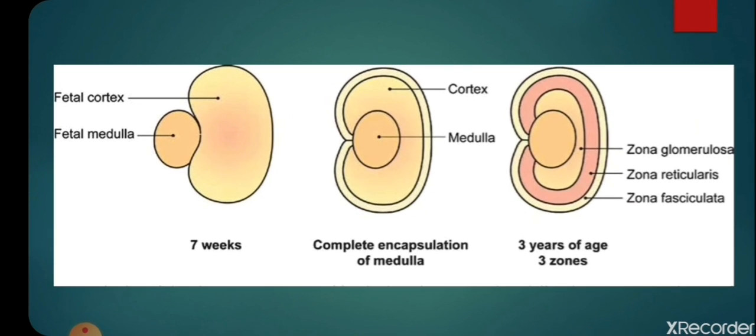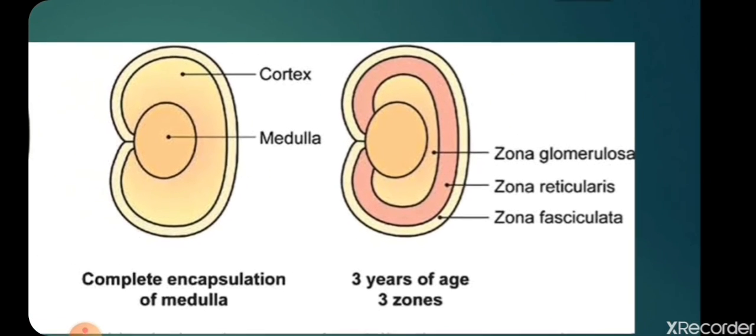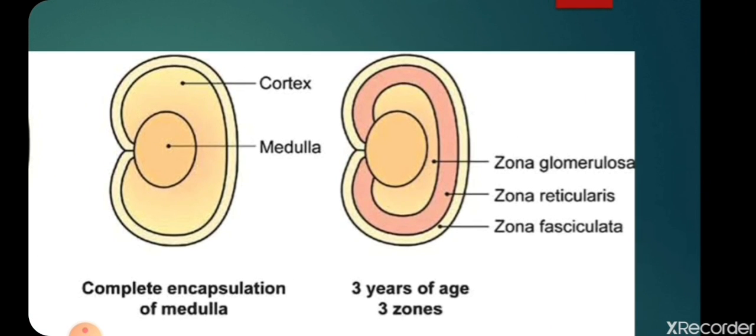The same thing is explained in this picture. See the fetal medulla and fetal cortex. The fetal medulla gets incorporated into the fetal cortex, and the zona glomerulosa is formed along with it, and also a capsule is formed around all these, and later the fetal cortex slowly differentiates into 3 layers: zona glomerulosa, reticularis and fasciculata at around 3 years of age.